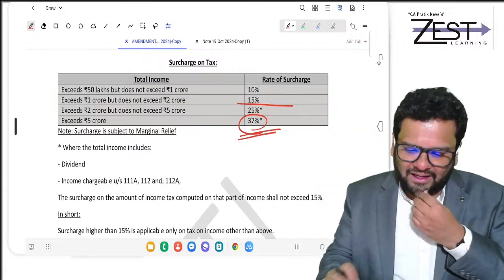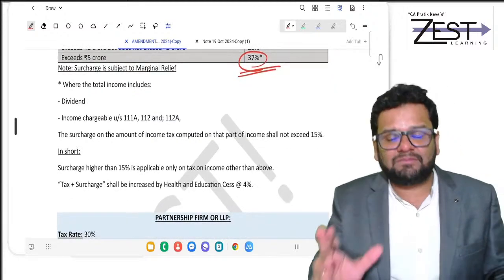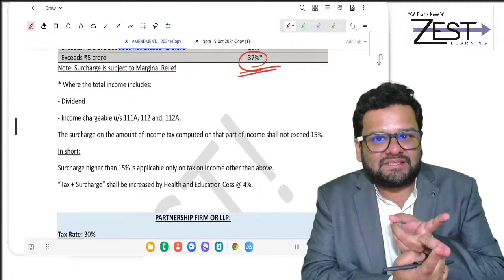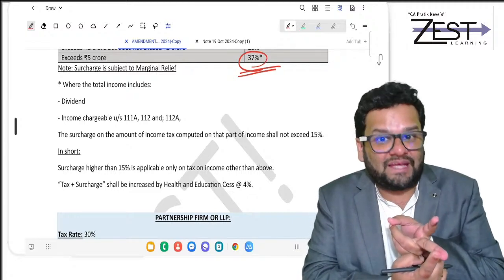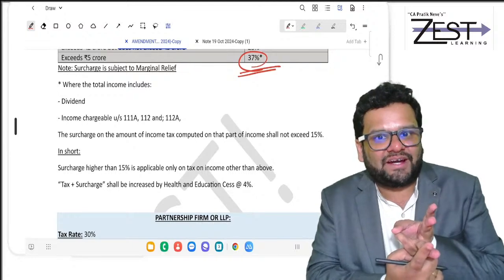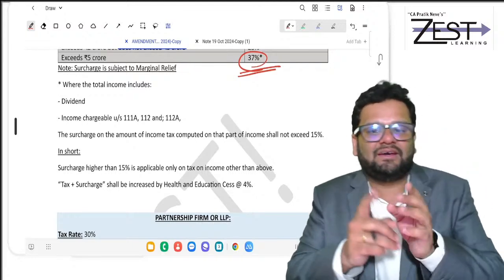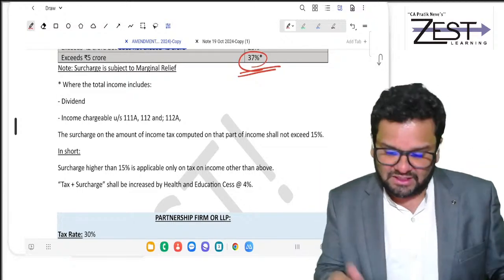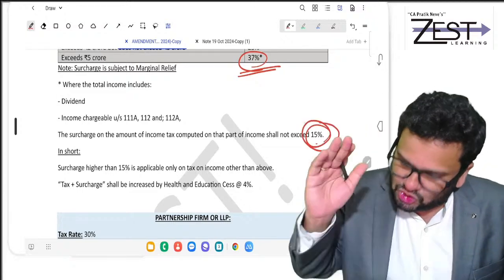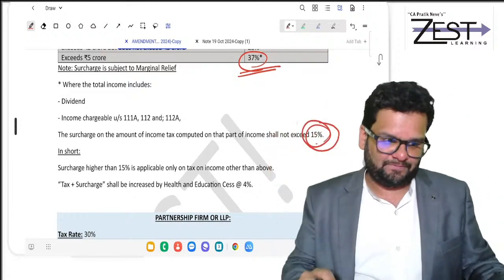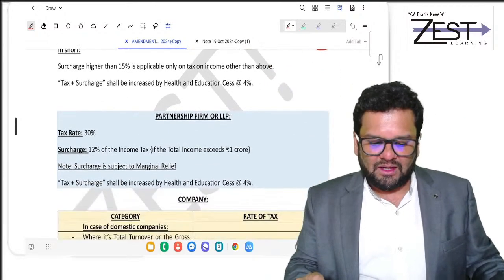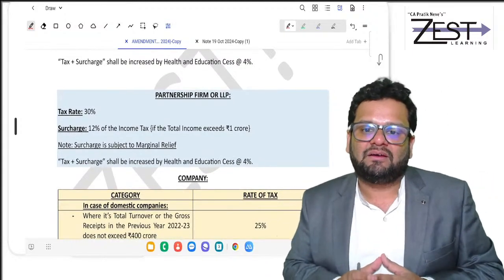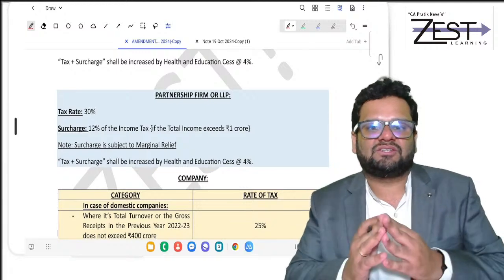Going ahead, again, same thing. In your income, if you are having dividend, STCG of 111A, LTCG of 112A, then on these incomes, means on the tax on these incomes, surcharge will be restricted to 15%. Clear, all of you? And further, of course, tax and surcharge will be increased by health and education cess of 4%.